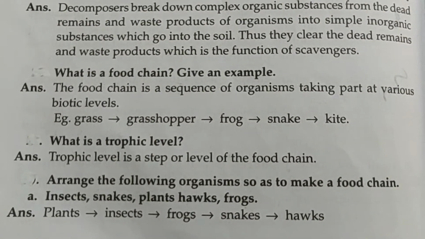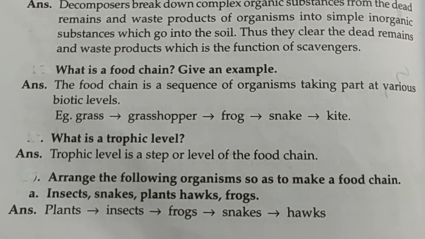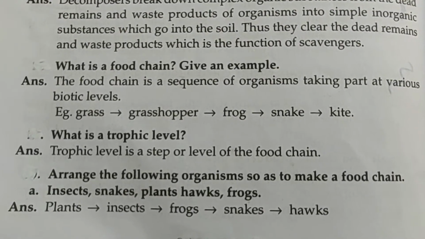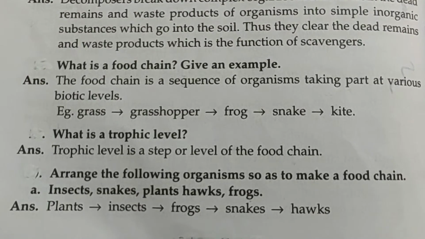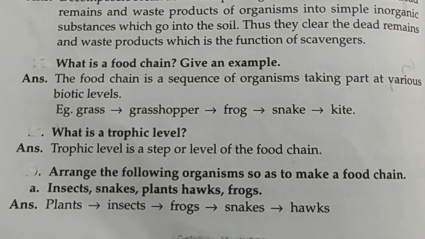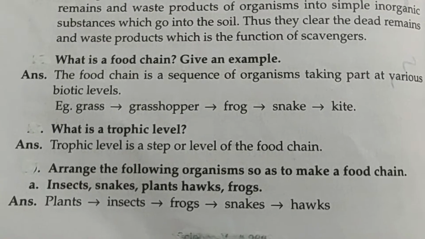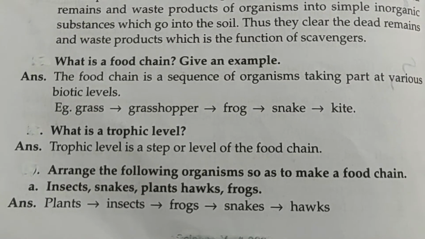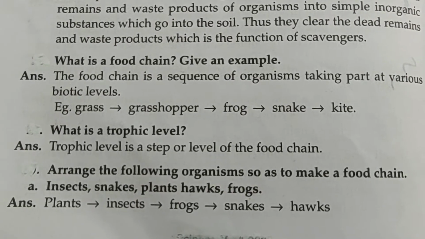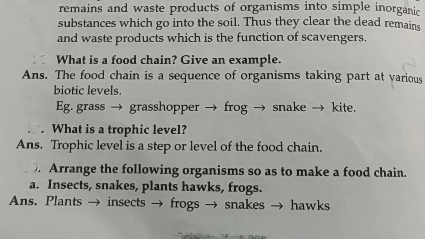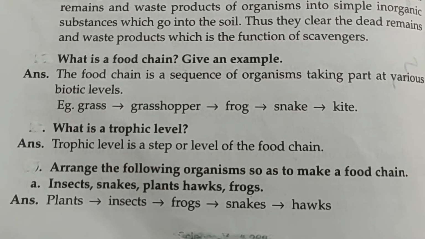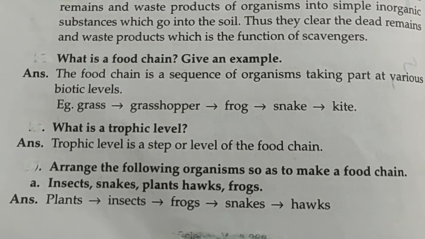Next is, what is a food chain? Give an example. A food chain is a sequence of organisms taking part at various biotic levels. Example: grass is eaten by grasshopper, then grasshopper is eaten by the frog, and frog is consumed by snake, and snake by kite. Next, what is a trophic level? A trophic level is a step or a level of the food chain.